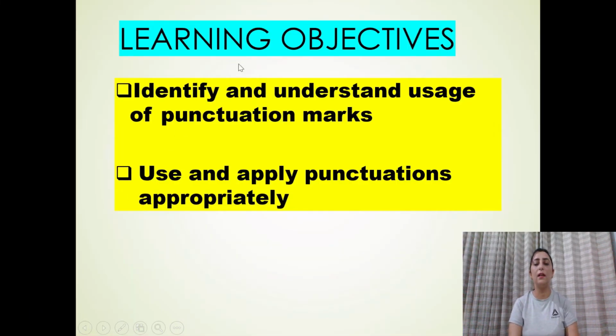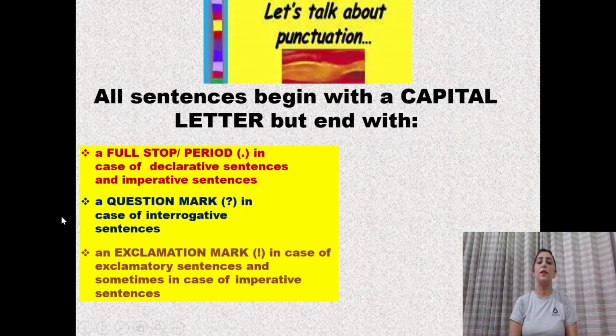So these are the learning objectives of today's session. We are going to identify and understand usage of punctuation marks, and we are going to use and apply punctuations appropriately. So let's talk about punctuation.